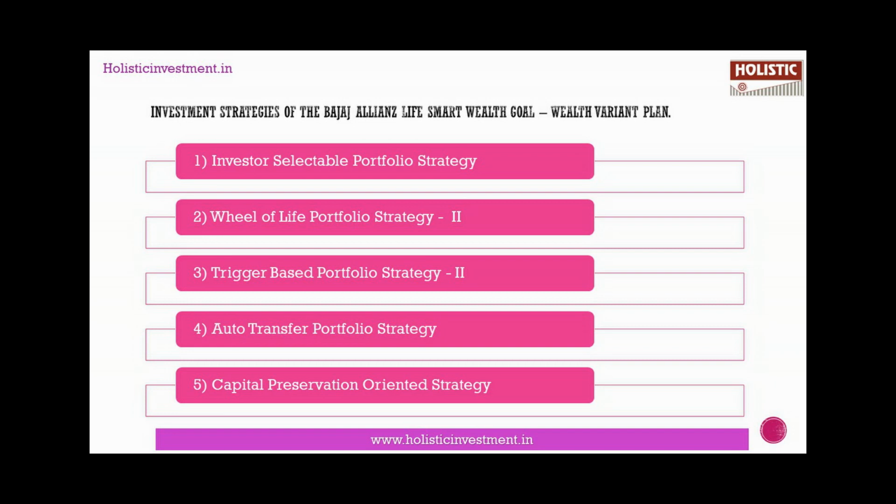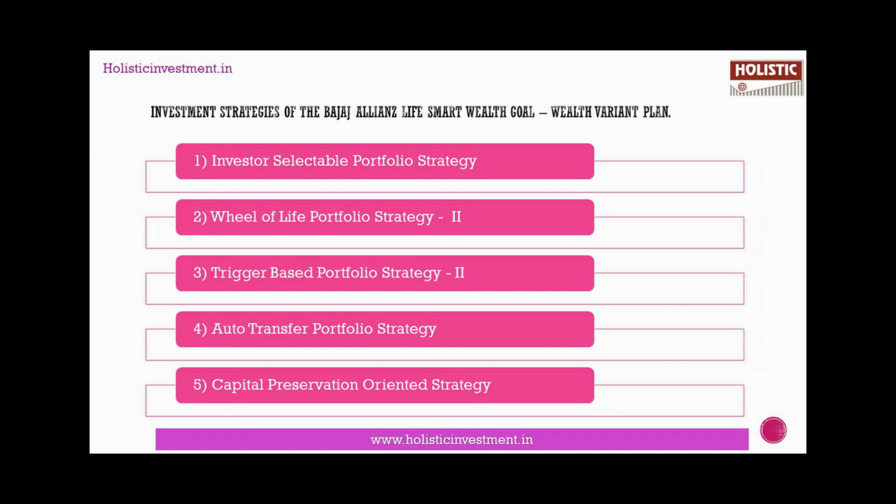Second investment strategy is Wheel of Life Portfolio Strategy. In this portfolio strategy, at the commencement of the policy, the regular or limited premium and the top-up premium, if any, would be allocated to the funds mentioned, namely Equity Growth Fund 2, Accelerator Mid-Cap Fund 2, Bond Fund and Liquid Fund in the proportion mentioned in the table below. It varies according to the outstanding years left to maturity.